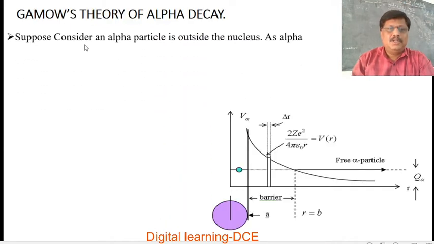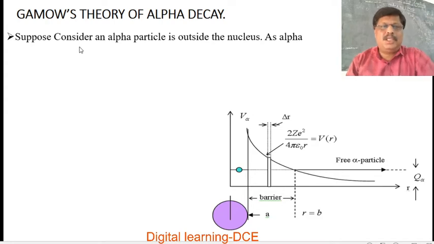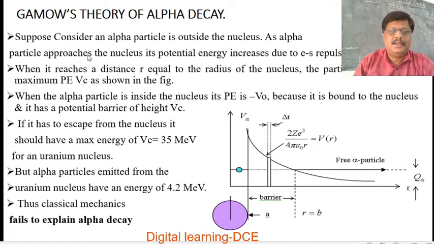Next, we'll look at the Gamow theory of alpha decay. How the emission of the alpha particle takes place is explained by Gamow. Consider an alpha particle outside the nucleus. This is the nucleus and this is the potential barrier of the nucleus.